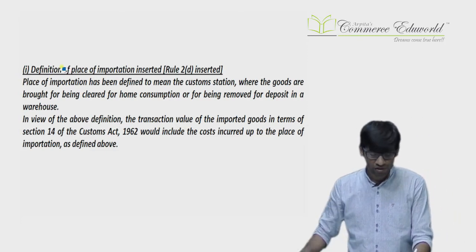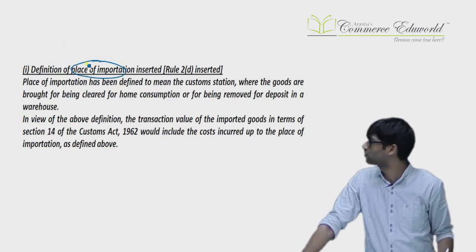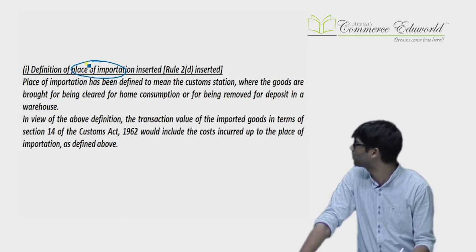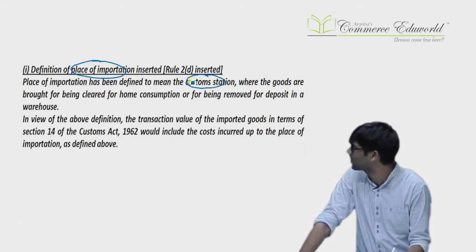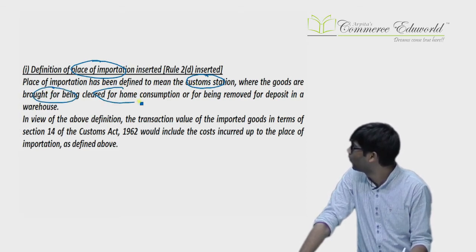Let us see the amended provision. First, they defined place of importation. What do you mean by place of importation? Place of importation means the custom station where the goods are brought for being cleared for home consumption or for deposit into a warehouse.